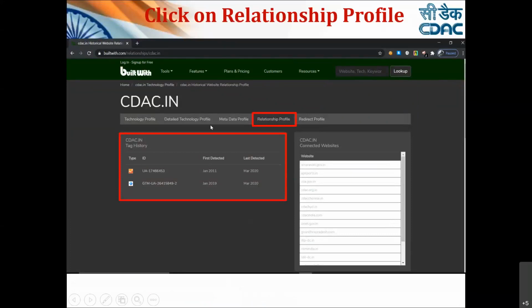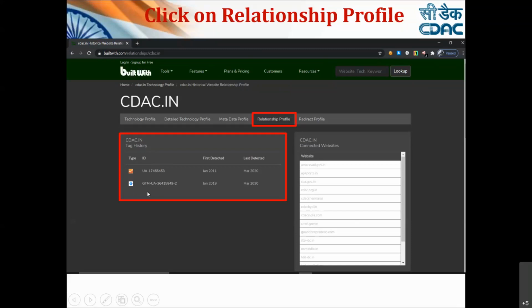Then we have metadata profile. For this you are required to log in. If you log in, then you'll get the metadata profile about this target. Then we have relationship profile. Here it will tell you the tag history divided into different IDs. And whenever you hover your mouse pointer over a particular ID, it will tell you what all CDAC websites are connected to this ID.